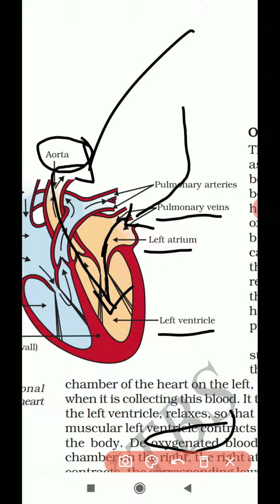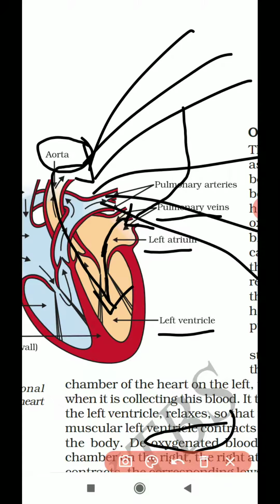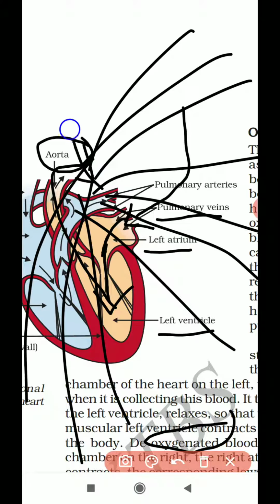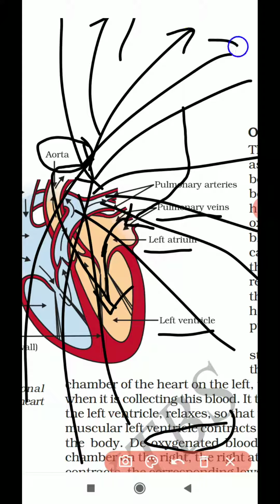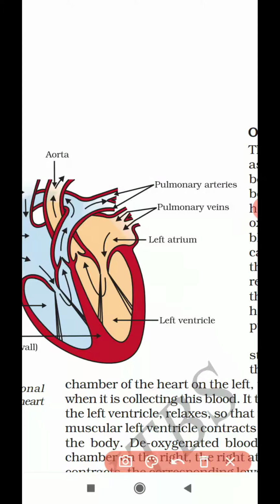Through that pump, what happens? Your oxygenated blood, that is the blood containing the oxygen, will reach every cell of the body. Thereby every cell will be getting the oxygen for the oxidation of glucose. So this is how a heart works.